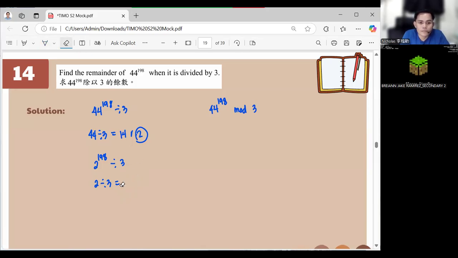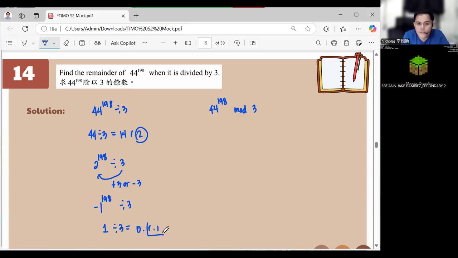Wait for a while, I'll erase this. So, if you have this one here, you can either do plus 3 or minus 3, right? If you do plus 3, it will become 5. If you do minus 3, it will become negative 1. So negative 1 raised to 198 divided by 3. And negative 1 raised to an even number is just equal to 1. So the answer is 0, remainder 1.